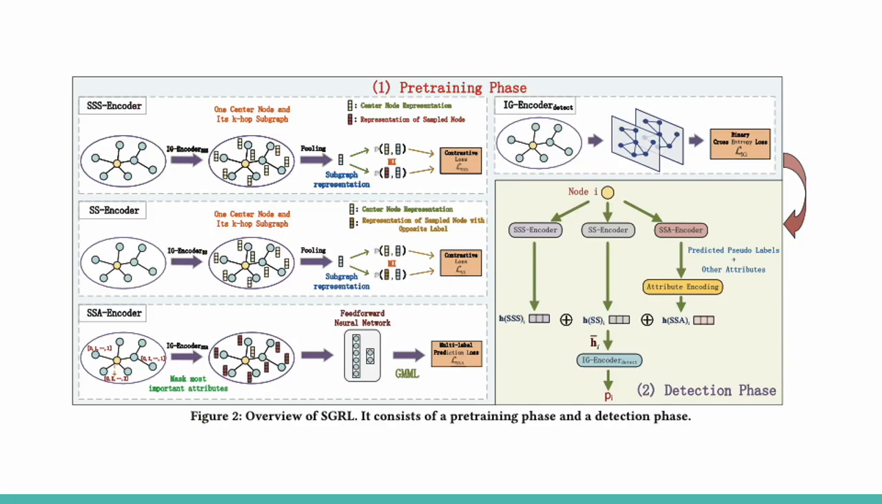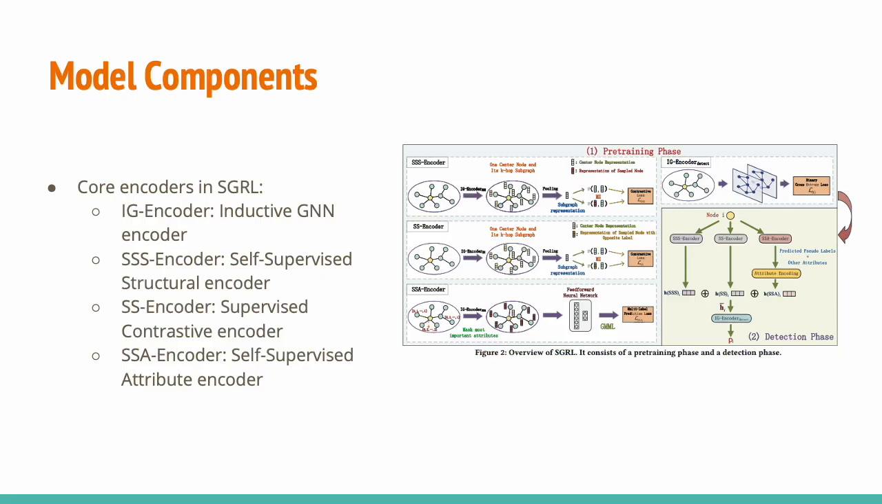So here is the main architecture of the SGRL itself. There are four main components, which are the IG encoder, the triple S encoder, the double S encoder, and then the SSA encoder. The IG encoder is an inductive GNN that learns to represent nodes using only their attributes and local structure.